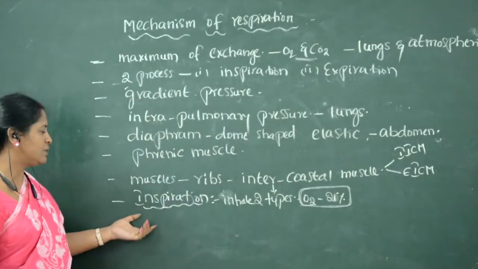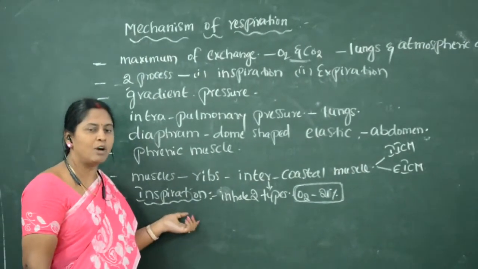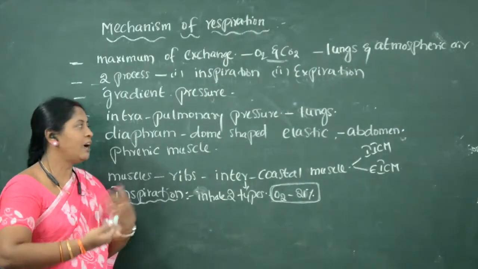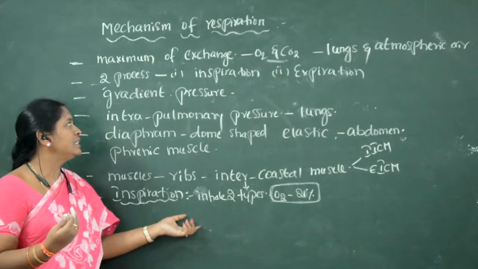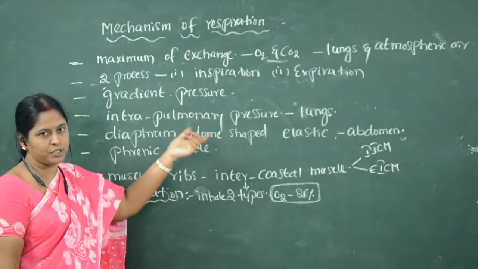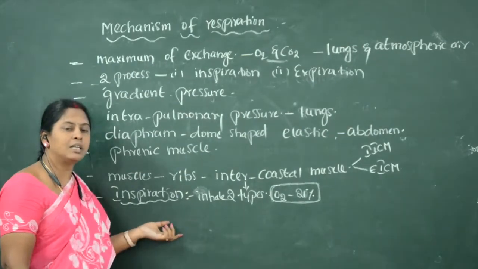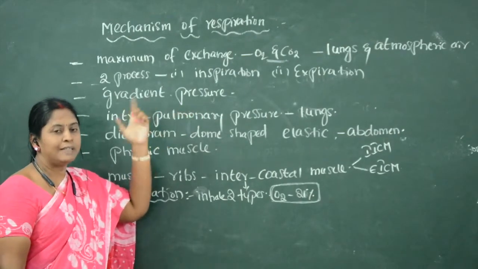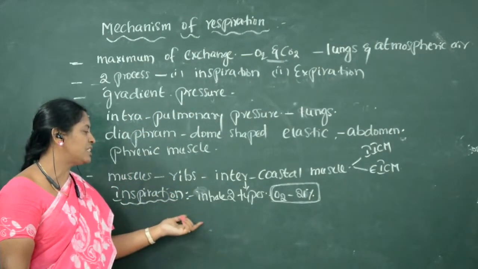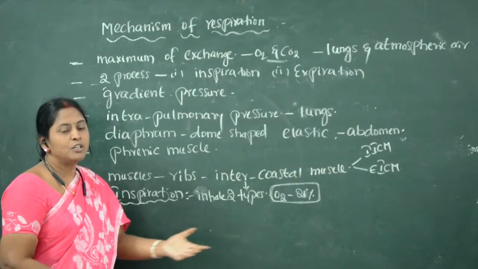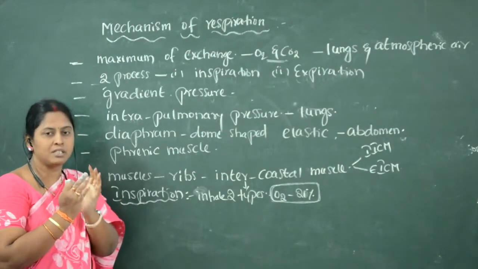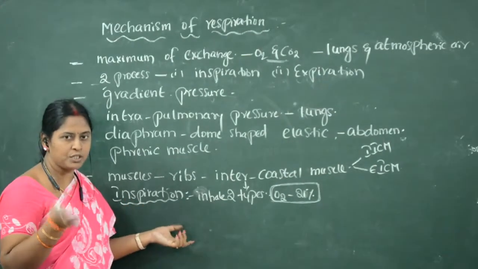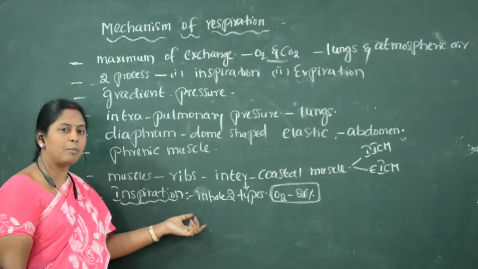So how does this inspiration occur? During inspiration, this depends upon the pressure gradient. The atmospheric pressure must be more than the pressure which is present in the lungs. Inspiration is nothing but inhaling oxygen into the lungs. Inspiration depends upon